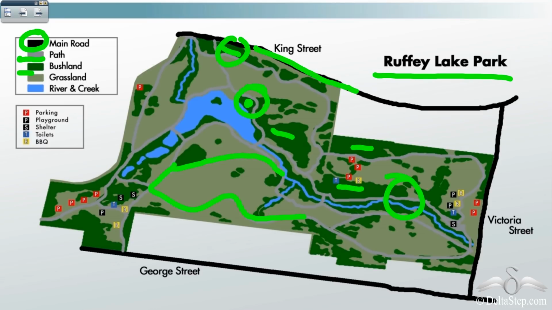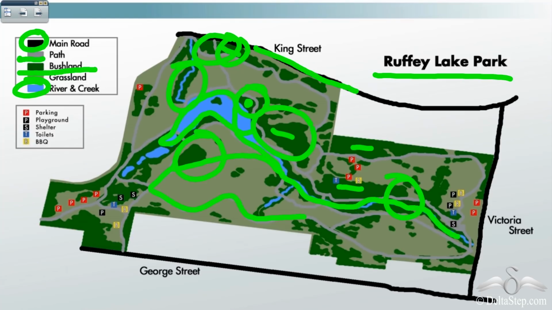Now, this is the bushland. So you see, all the bushes all around the area, they have been marked with this color. So you see, for places where you cannot use symbols, we use these colors to define. Similarly, even for the river and creek, you can see it's very narrow here, and then it becomes pretty wide out there.